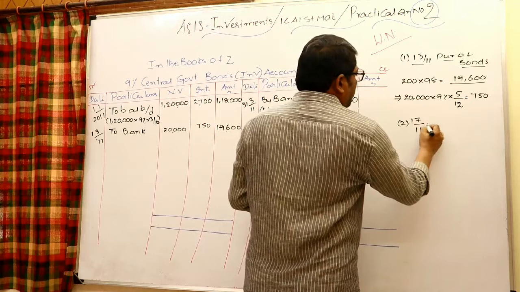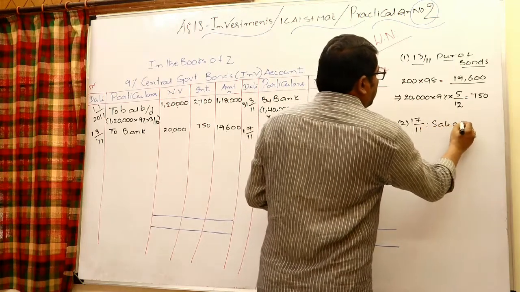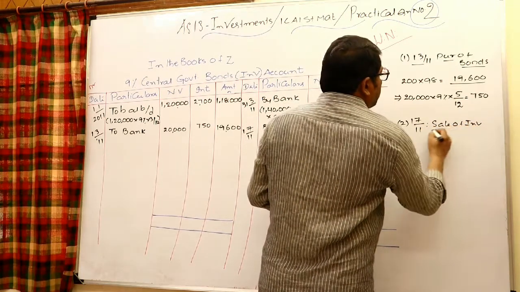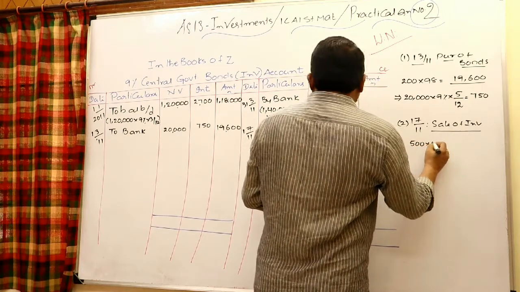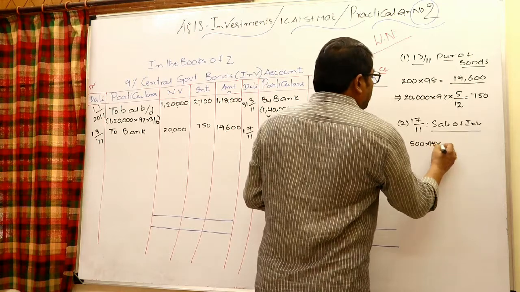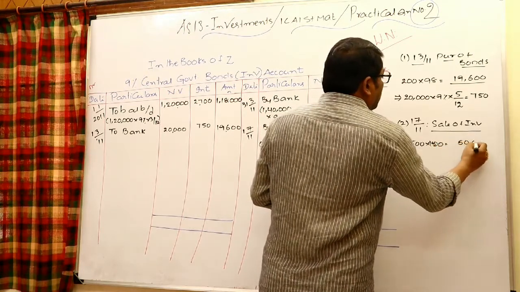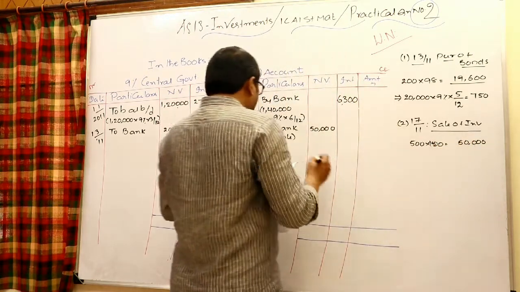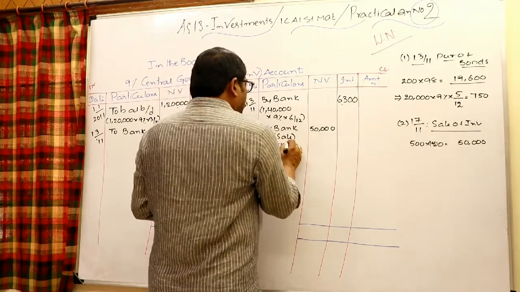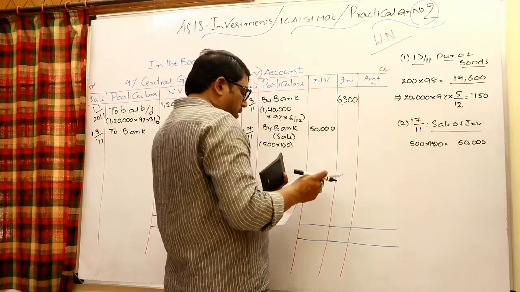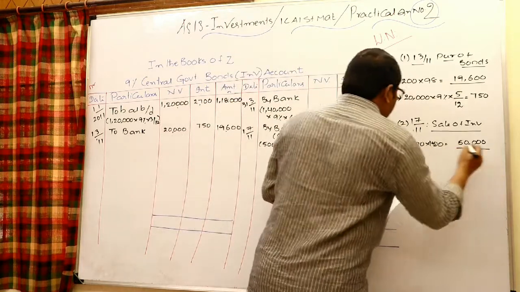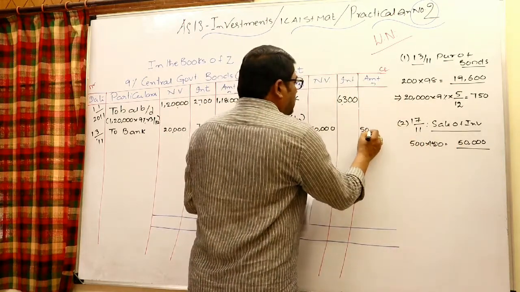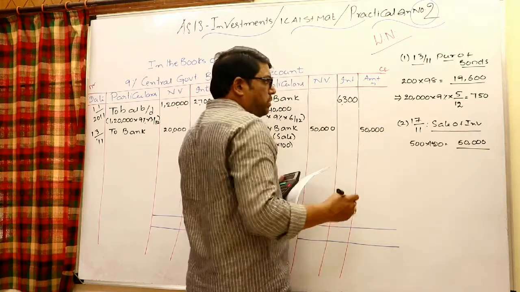1/7/2011 sale of investments. 500 investments are sold at 100 rupees, that is 50,000. It is very clearly mentioned that it is ex interest, which means interest is not included here. What we are receiving is only towards the cost of investments.